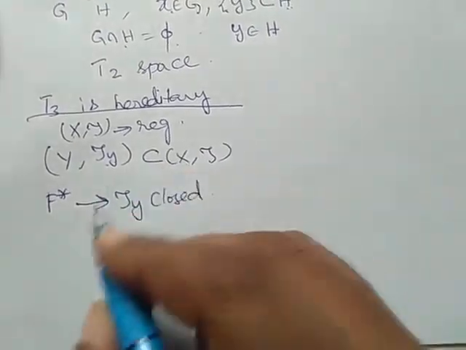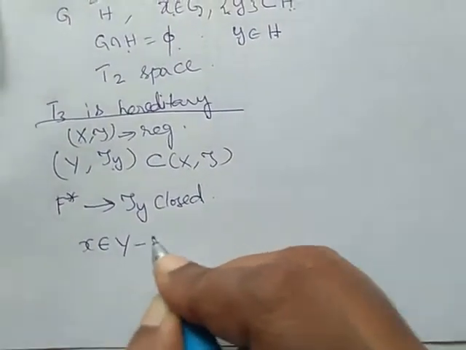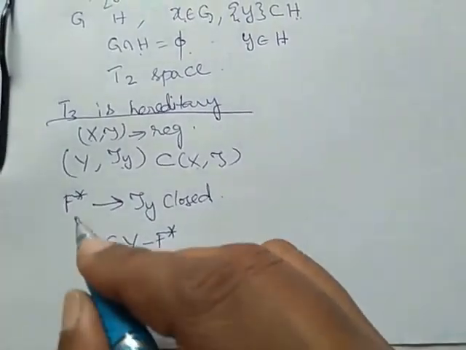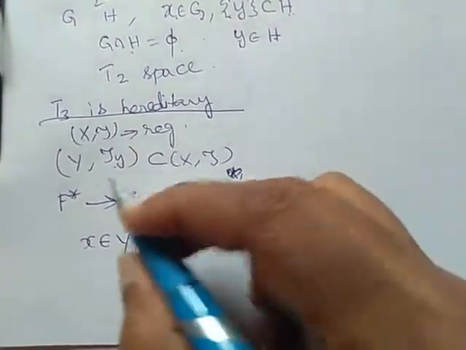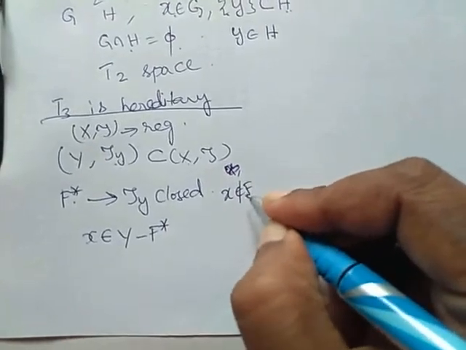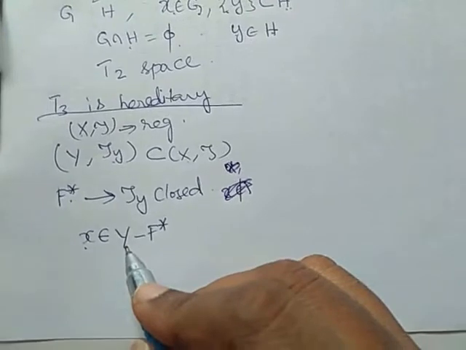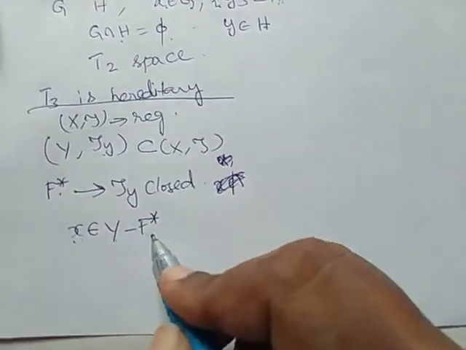Now let x belong to Y minus F*. What is the condition? We should have a closed set and a point which does not belong to the closed set, right? So I am considering a point which belongs to Y minus F*. It means x does not belong to F*.